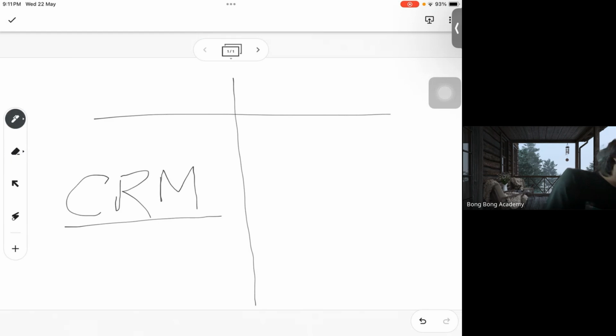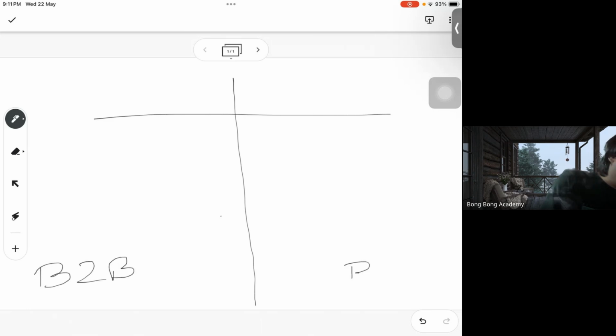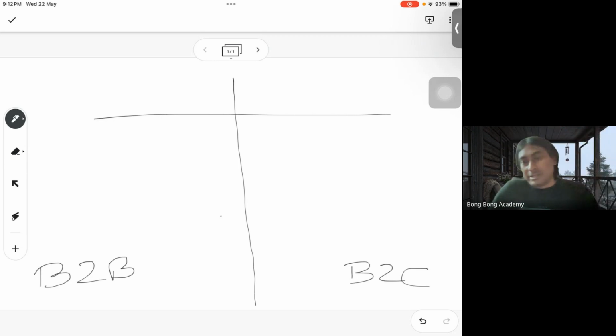So there are two people here in any business, right? When we talk about business, there are two kinds: one is B2B and another is B2C. What is a B2B business? B2B means a company selling to another company, right? To give you an example, Reebok is a company which sells shoes and caps. Probably they want to sell shoes and caps to Bong Bong Academy. Why? Bong Bong Academy wants to run a marathon event, and there will be 200 participants running the marathon.